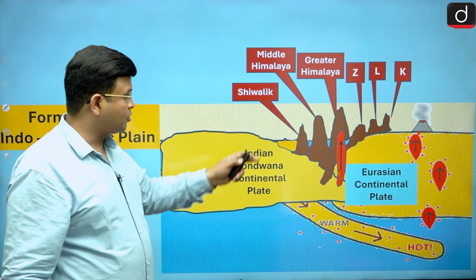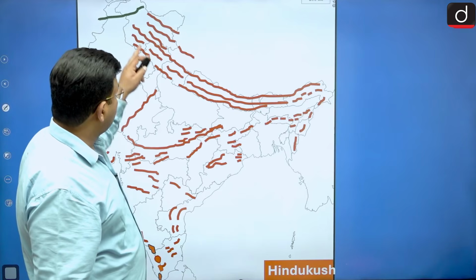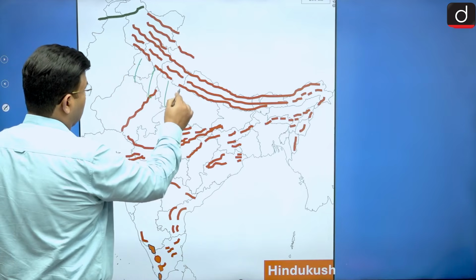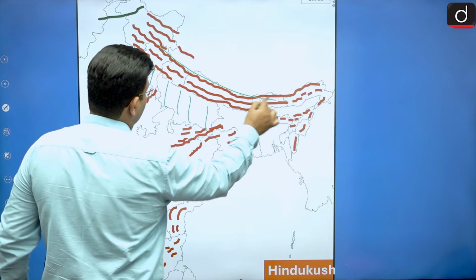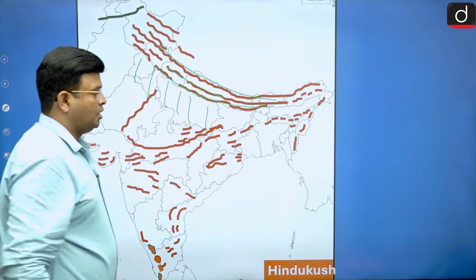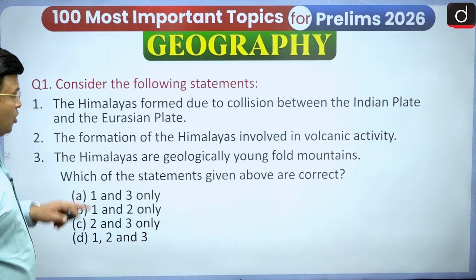So this is an alluvial soil region also. This way we have been able to say there is the Greater Himalaya, and this region you can say is the Indo-Gangetic plain. This is the Greater Himalaya, this is the Middle Himalaya, and this is your Shivalik range. So we have been able to see how the Himalayas are formed.